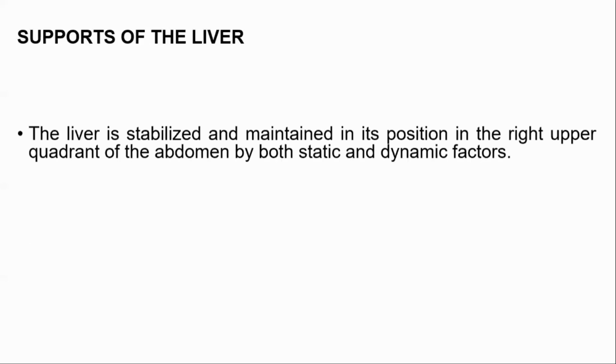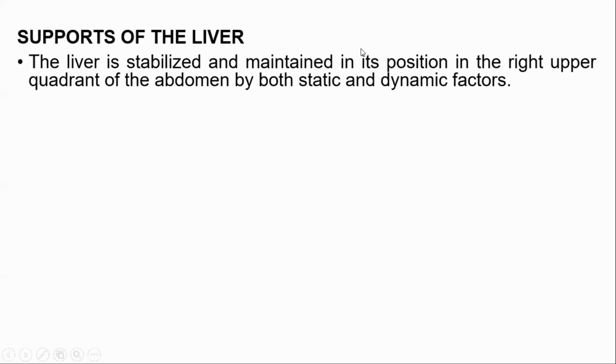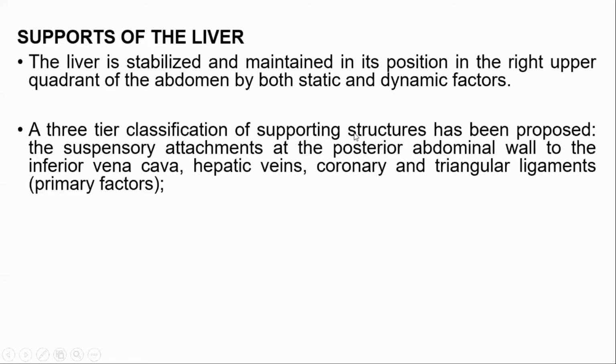The other major structures are three: static and dynamic factors. Static and dynamic factors support the liver in its normal position in the right hypochondriac region, epigastric region, and left hypochondriac region. A 3-tier classification of supporting structures has been proposed. The first is the suspensory attachment at the posterior abdominal wall to the inferior vena cava. So one is the inferior vena cava, which is attached to the posterior abdominal wall, along with the hepatic vein, and the coronary and triangular ligaments.